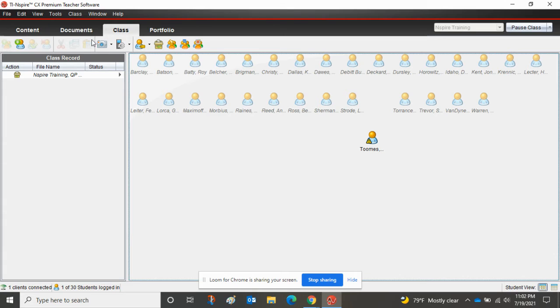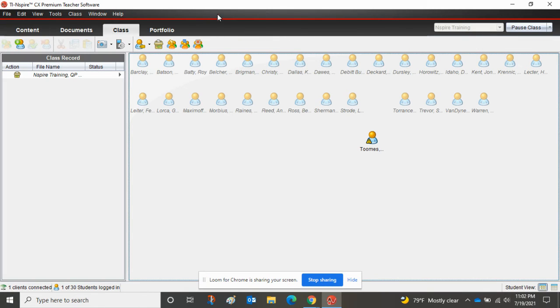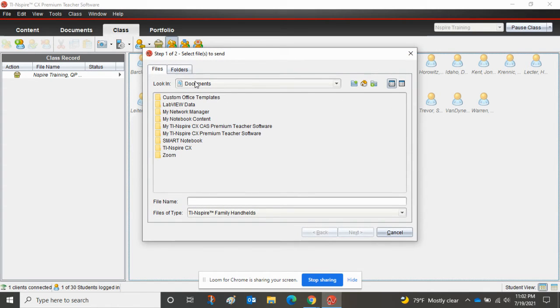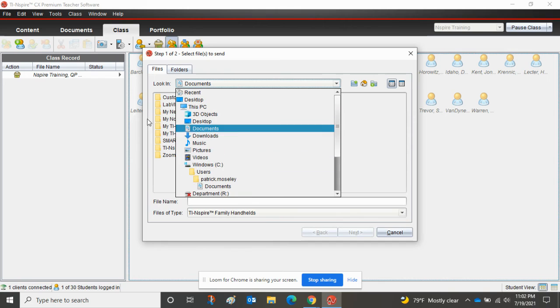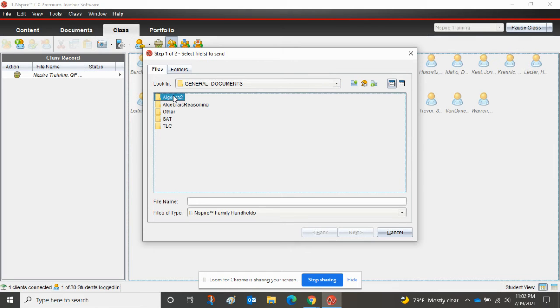So sending and receiving data. So I can send and receive data to these students. So how would I go about doing that? All right, so one way is this button right here, send to class. And if I had a file open, I could open up a file. And let's see if I have one available here. I don't think I do.